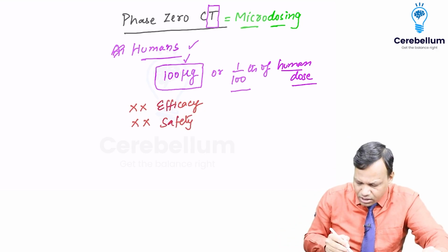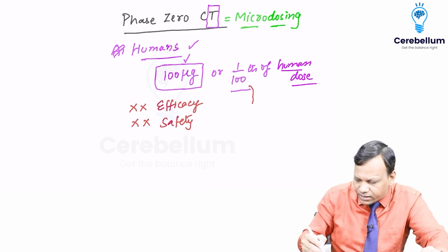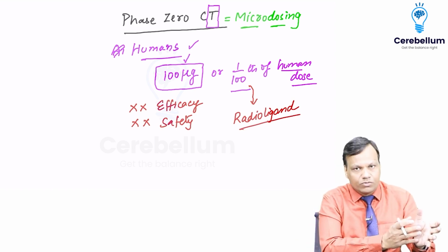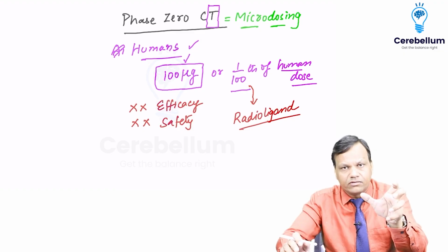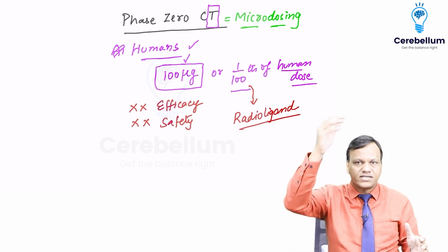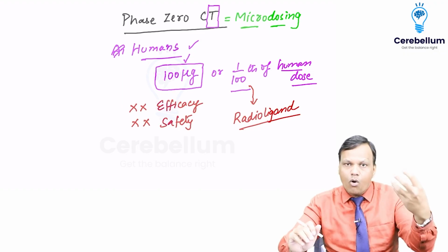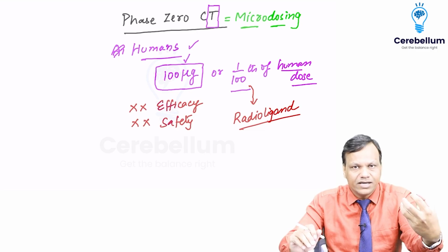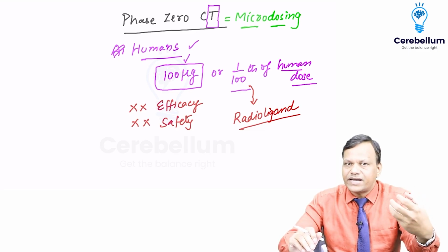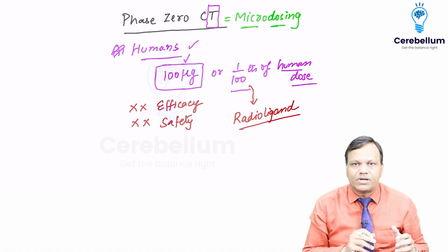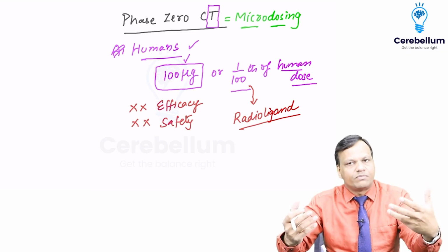What we do is, to this small amount of a drug, we will attach a radioligand. So after attaching the radioligand, we will give the drug to the humans, and then we will monitor on the counters. We will sit on the counter and see where all the drug is going. So we can come to know where all the drug is getting concentrated. Clear? So if a drug is concentrating at the desirable place and not concentrating at the undesirable place, only then we will start developing this drug.